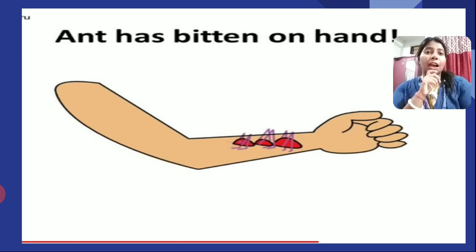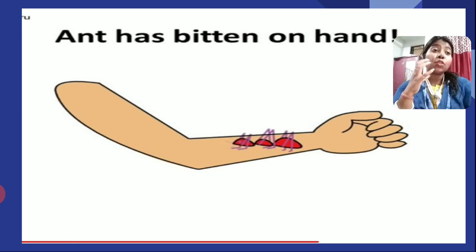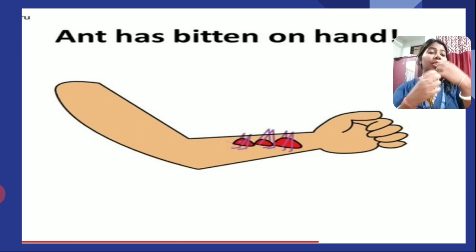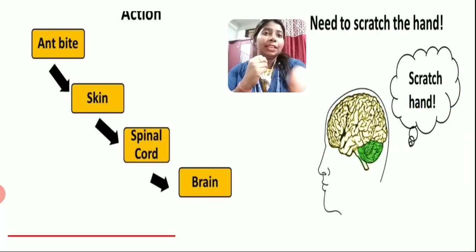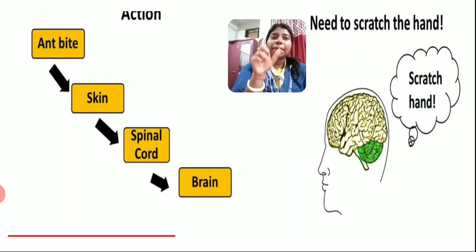Okay, now suddenly when this happens, our reaction will be that we will start scratching the hand, isn't it? As soon as an ant has bitten our hand, we will start scratching it. So what are the messages, what are the signals that are being received, and how? Okay, let's see here. See, it is the action: ant bite, it is our skin, isn't it?